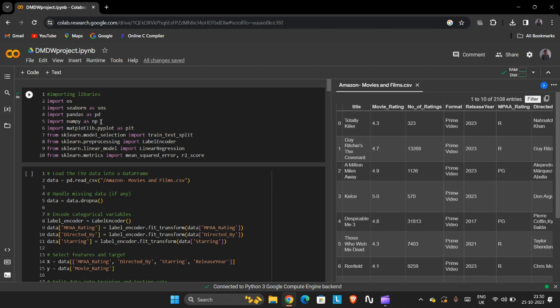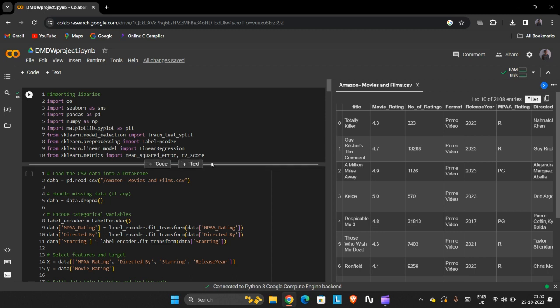And matplotlib, this library consists of graphs, and it is the main thing that provides the graphs for us to analyze the data present in the dataset. And various other sklearn models, these libraries are related to the machine learning process.